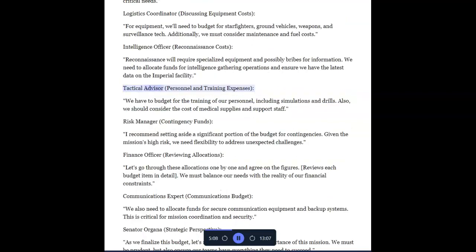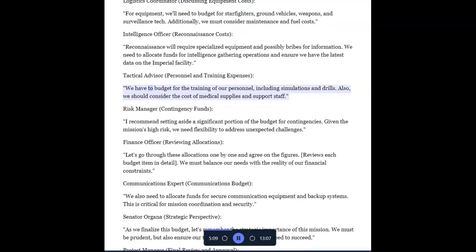Tactical advisor, personnel, and training expenses. We have to budget for the training of our personnel, including simulations and drills. Also, we should consider the cost of medical supplies and support staff.